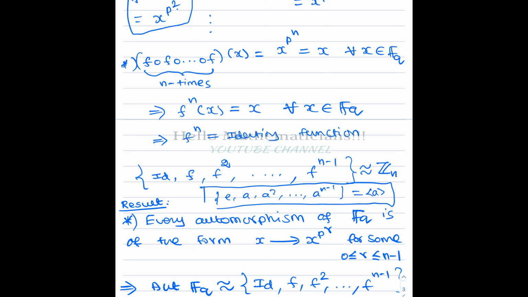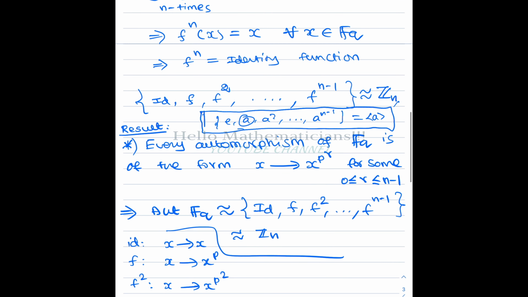This is a basic group theory result. If it is the subgroup generated by A, it has a generator, and A is the generator. So if there are n elements, then it is isomorphic to Zn. Why? Because Zn, the additive group of order n, is a cyclic group, and any two cyclic groups of the same order are isomorphic. This set is a subset of the automorphism group, and each element is an automorphism, because the composition of automorphisms is again an automorphism. So it forms a subgroup of the automorphism group of the finite field, and it is isomorphic to Zn.